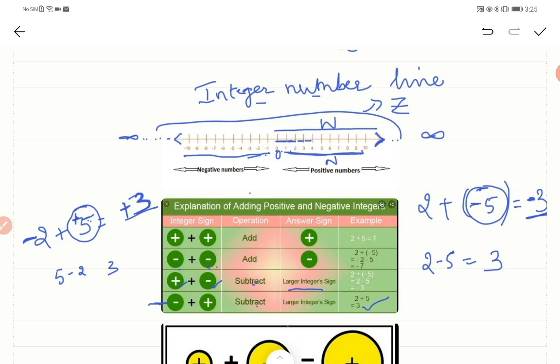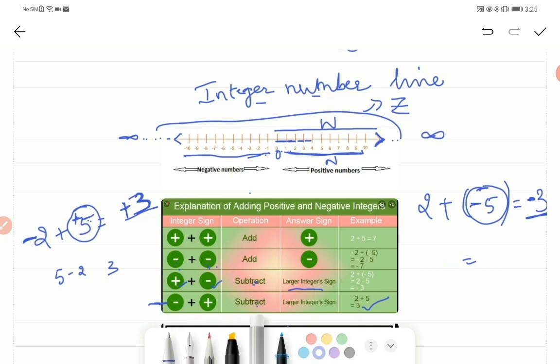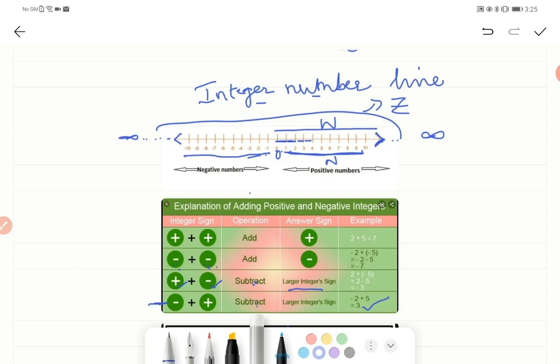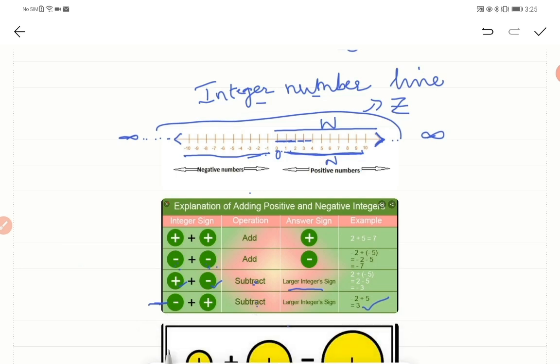Okay children, these are the basic rules. As you do your problems, it will become very clear to you. No need to worry. The basic thing you need to keep in mind is, every time they are both positive or both negative, you need to add the weights of those integer numbers, and always give the sign of the integer number which is larger. And whenever it is positive negative or negative positive, then you are subtracting.